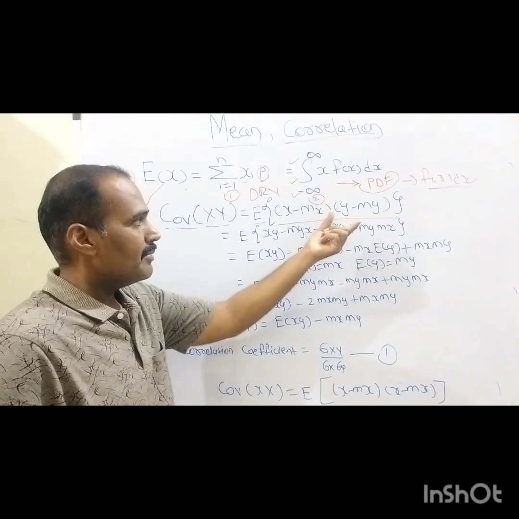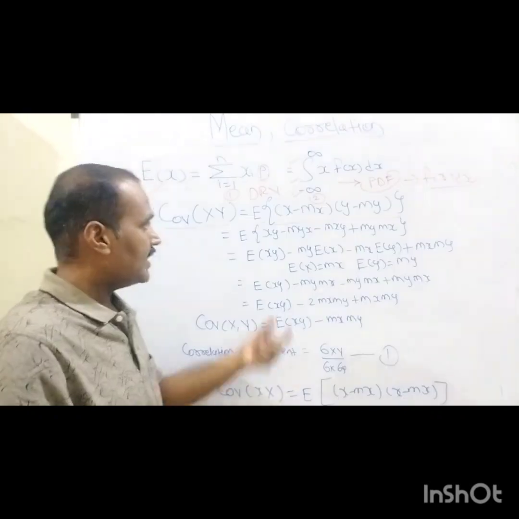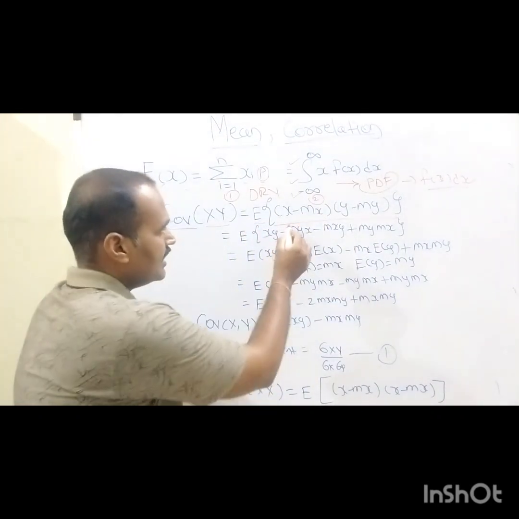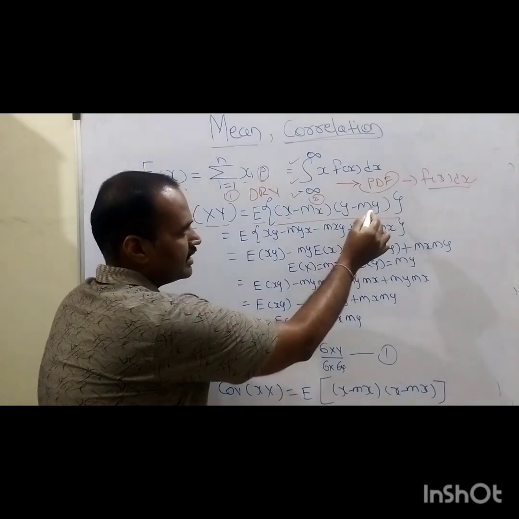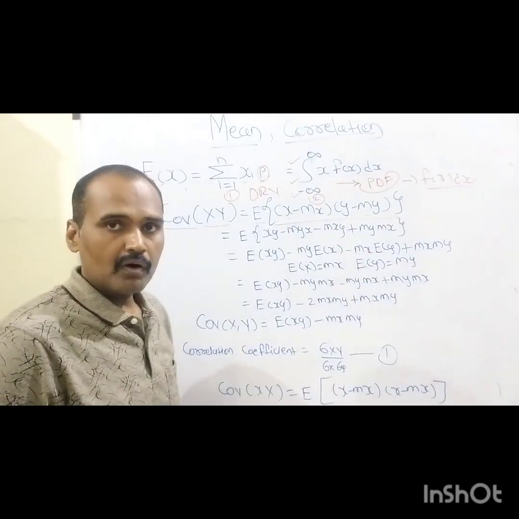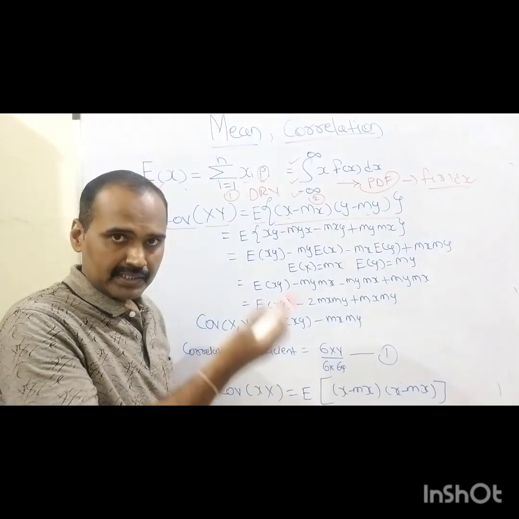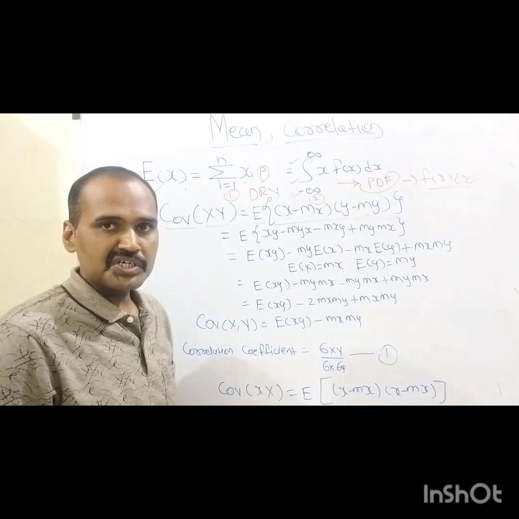Now what this mx and my stand for, as we are defining the expected value. mx is nothing but the mean value of this random variable x, and my is nothing but the mean value of this random variable that can be called y, right? Then certain further mathematical simplifications are there.